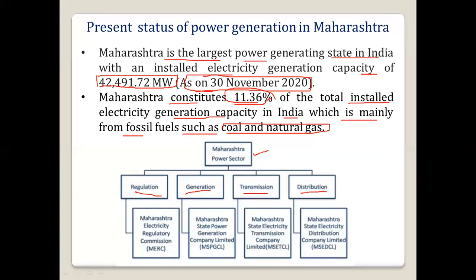Regulation is controlled by the Maharashtra Electricity Regulatory Commission, that is MERC. Then generation is controlled by the Maharashtra State Power Generation Company Limited, MSPGCL, so Mahagenco also comes here. Third, transmission is controlled by the Maharashtra State Electricity Transmission Company, that is MSETCL. Then the distribution part is done by the Maharashtra State Electricity Distribution Company Limited, that is MSEDCL.